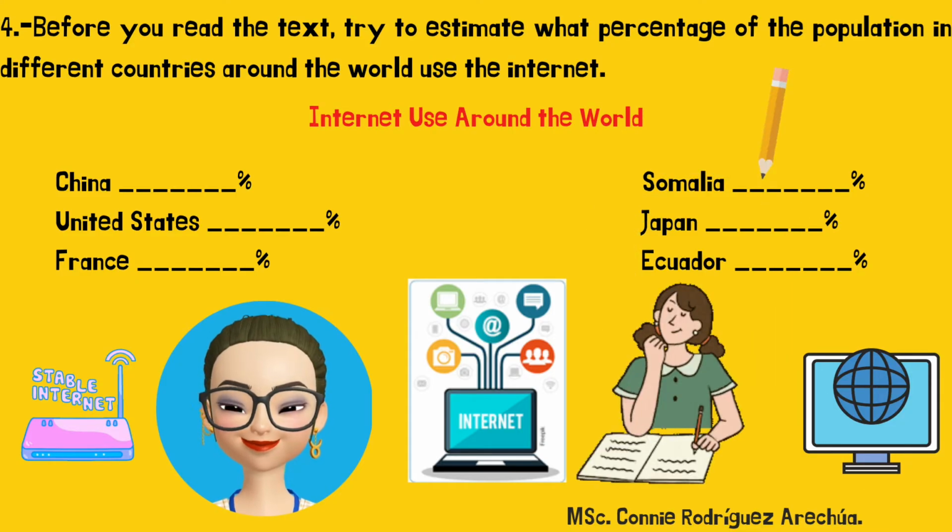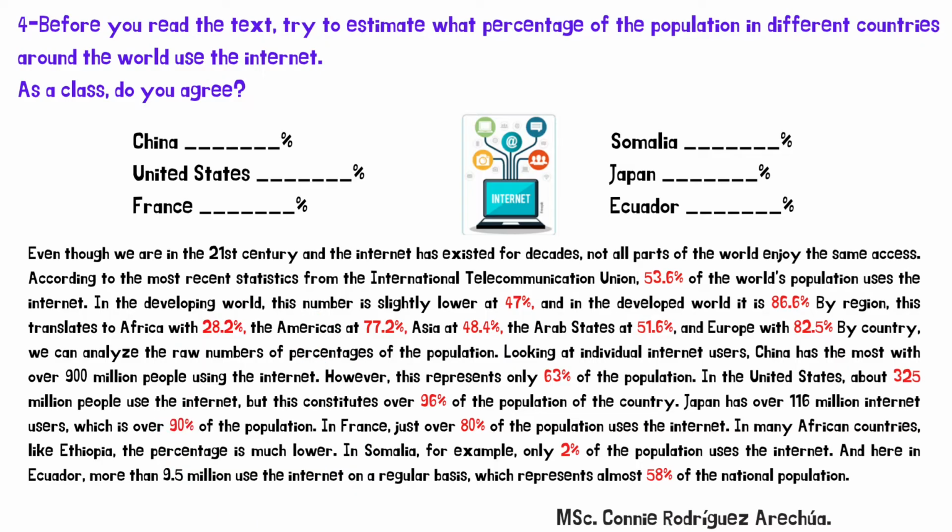Activity 4. Before you read the text, try to estimate what percentage of the population in different countries around the world use the internet. China, Somalia, United States, Japan, France, Ecuador. Read the text.